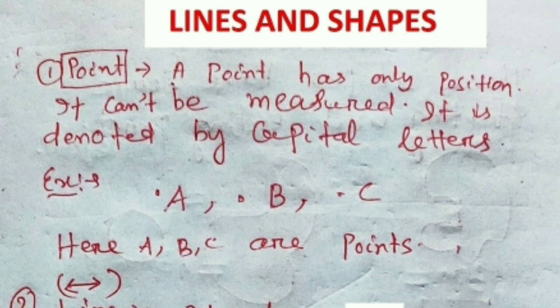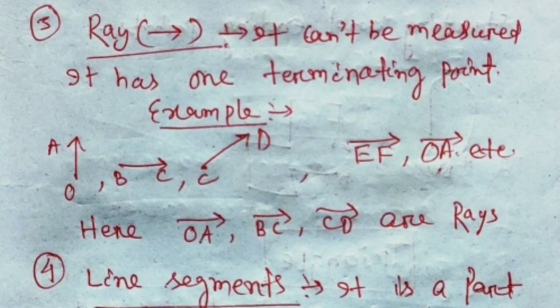The next fundamental figure is our ray. Ray is a figure which has only one ending point, or you can say one terminating point. Means it has one starting point, but it does not end. The non-ending side is shown by an arrow mark, and the ending point is shown by a point. So a one-side arrow is the symbol of a ray, and a ray cannot be measured.